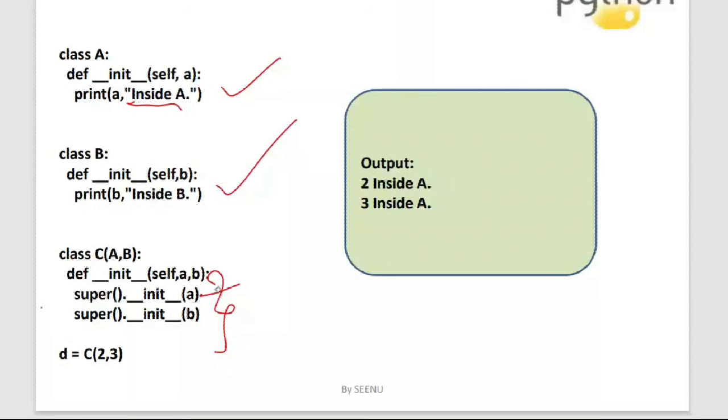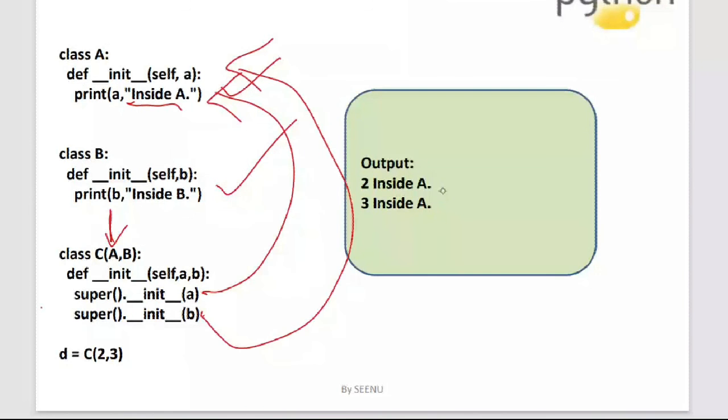but only the super class which is given first in the ordering of the multiple inheritance, only that class will be called. So for this also this method is called, this class is called, and for this also this class is called. So you can see in the output it is saying 2 inside A, 3 inside A. That's what I have written in the print statement, so it is printing that. But you can see that inside A, meaning that this class is called.